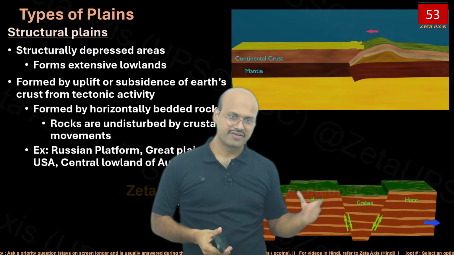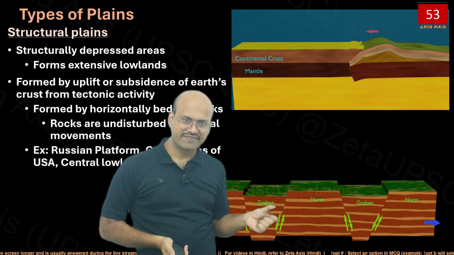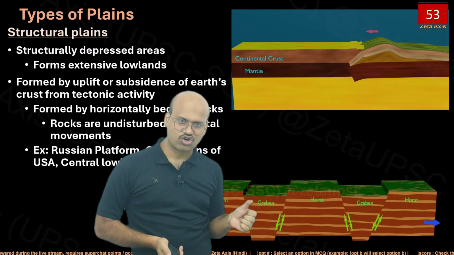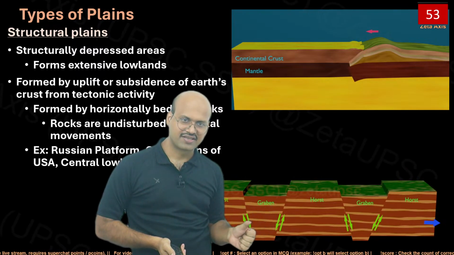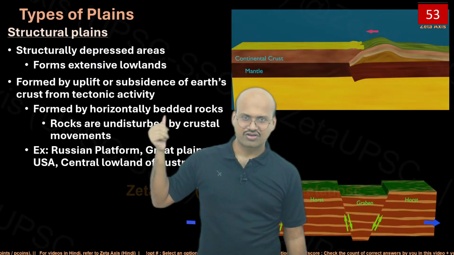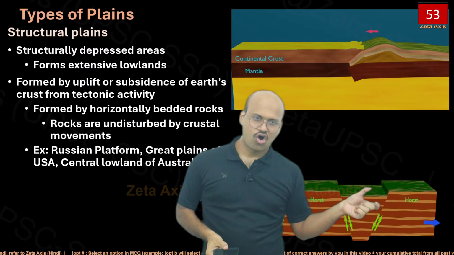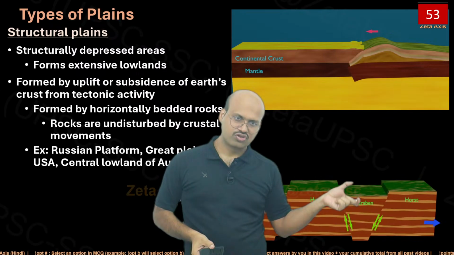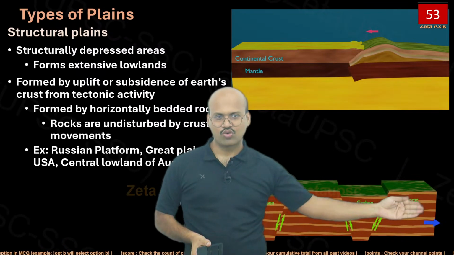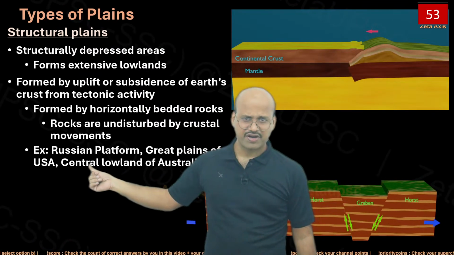Because they are moved up and down, if this region forms a plain, you can see that the rock bed remains as is, it is horizontal. So it is formed by horizontally bedded rocks. Rocks are undisturbed by crustal movements. So all these rocks, though they moved downwards, were undisturbed by the overall crustal movement occurring there. Russian platform is an example.